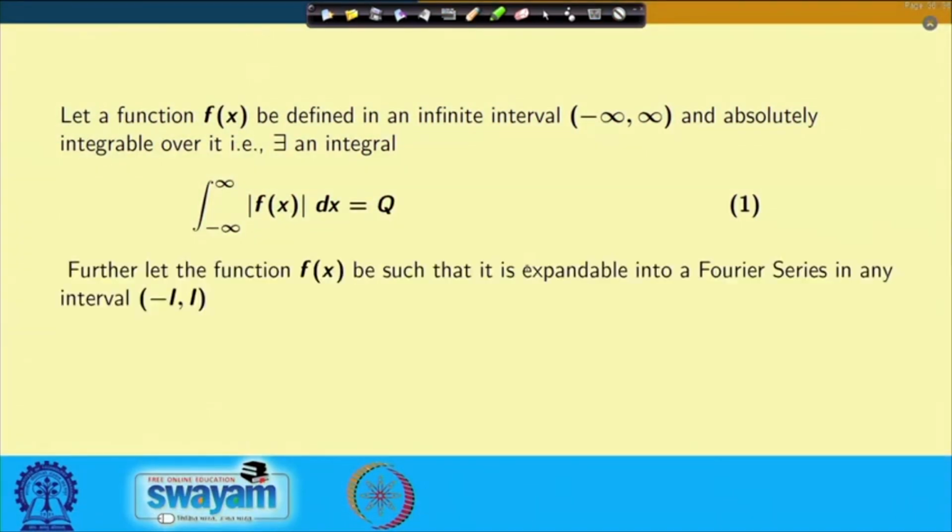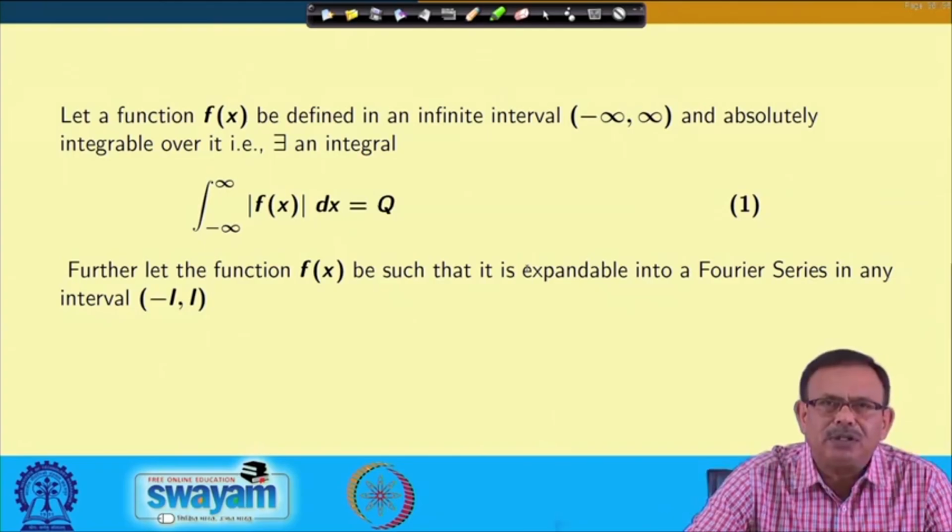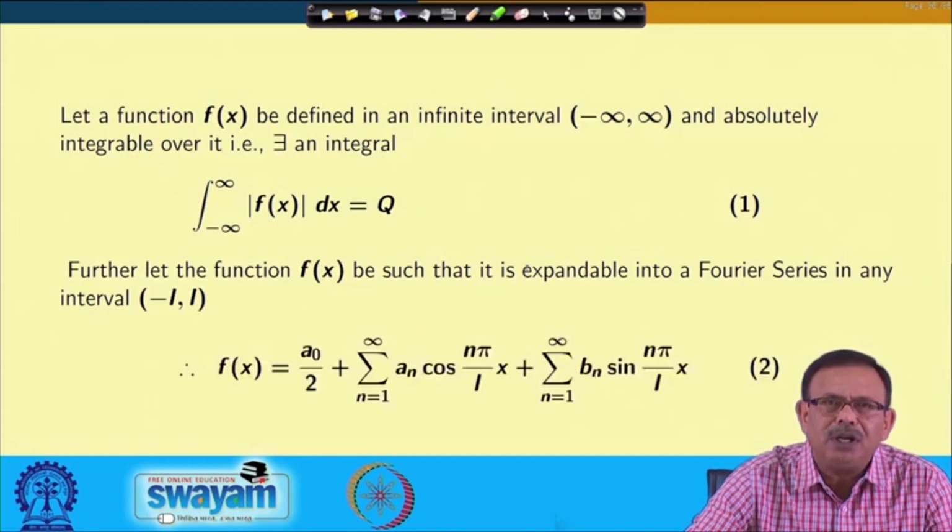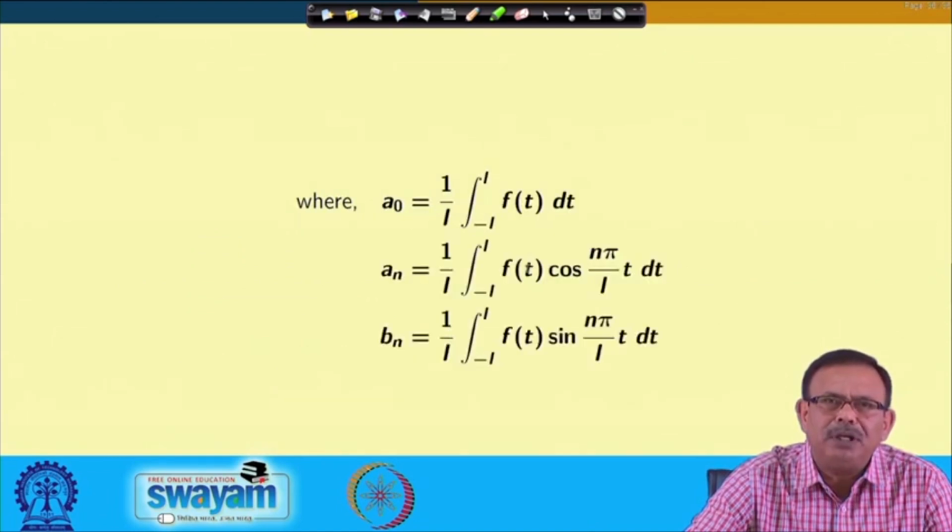Your function is given, defined in the infinite interval and absolutely integrable. That means whenever I integrate the absolute value of f(x) from minus infinity to infinity, I will obtain a definite value, say q, and further the function f(x) is such that it is expandable in Fourier series. So, I can write down the Fourier series expression of 2, where a naught, a n and b n are given, which we have derived earlier. We know it from the Fourier series itself.